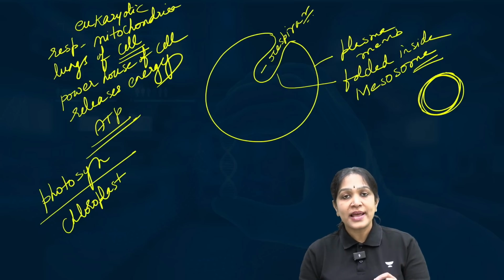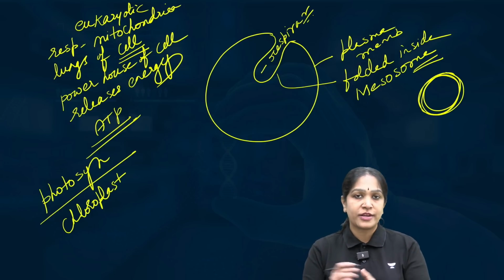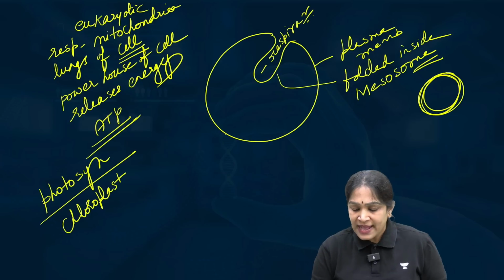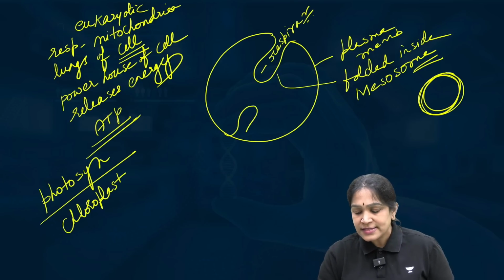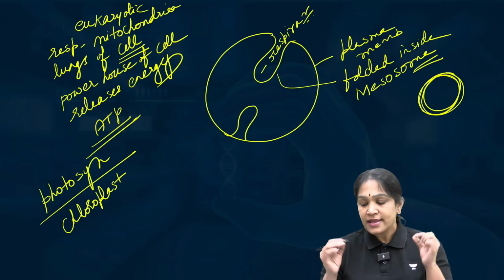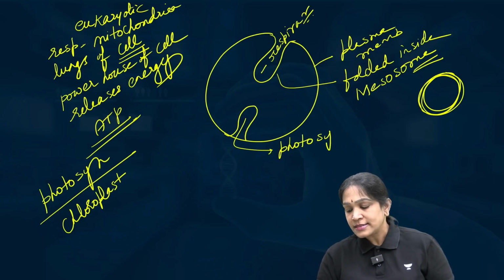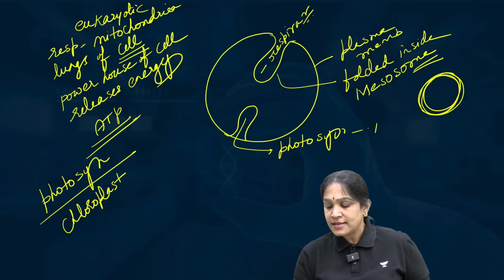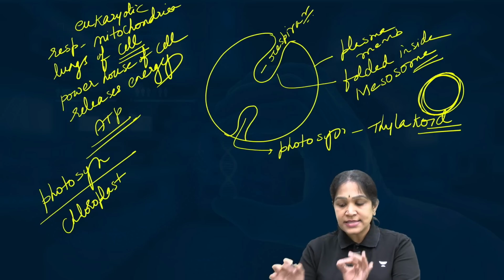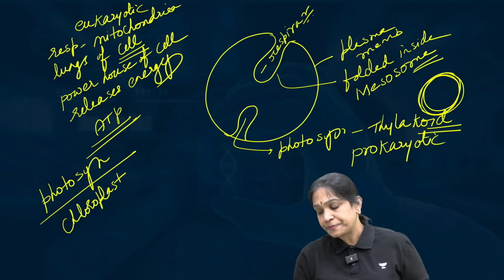But do we have chloroplast in the prokaryotic cells? No, there are no organelles inside the prokaryotic cells. So where does photosynthesis occur here? Same concept. The plasma membrane will get folded inside. There is a membrane invagination. The plasma membrane is folded inside and creates a region where photosynthesis occurs. This structure is called thylakoid. And these structures are present in the prokaryotic cell.